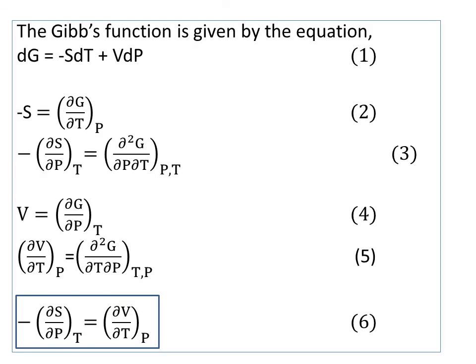Now in order to get the last equation, we consider the Gibbs function, dg is equal to minus s dt plus v dp, and we proceed exactly as we have done so far, and we will arrive at this equation: minus dou s by dou p at constant t equal to dou v by dou t at constant p. That is the fourth Maxwell's thermodynamic relation.